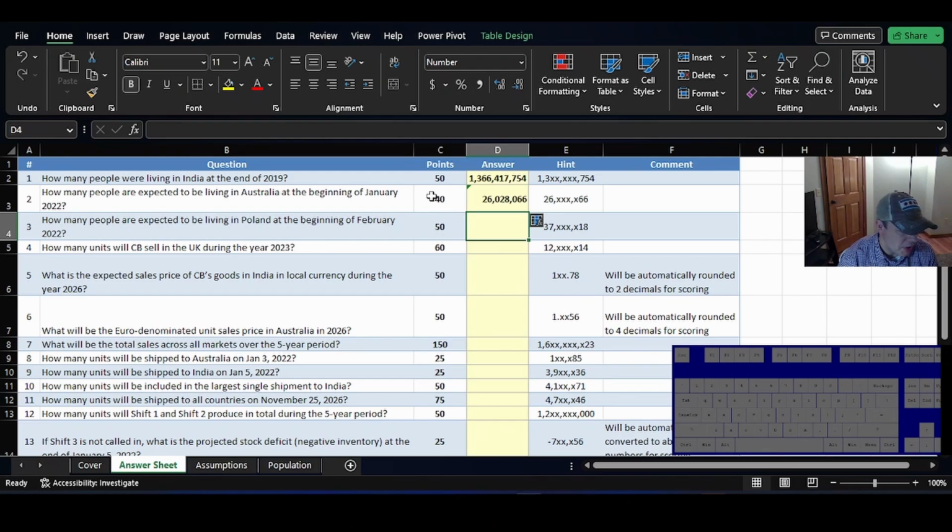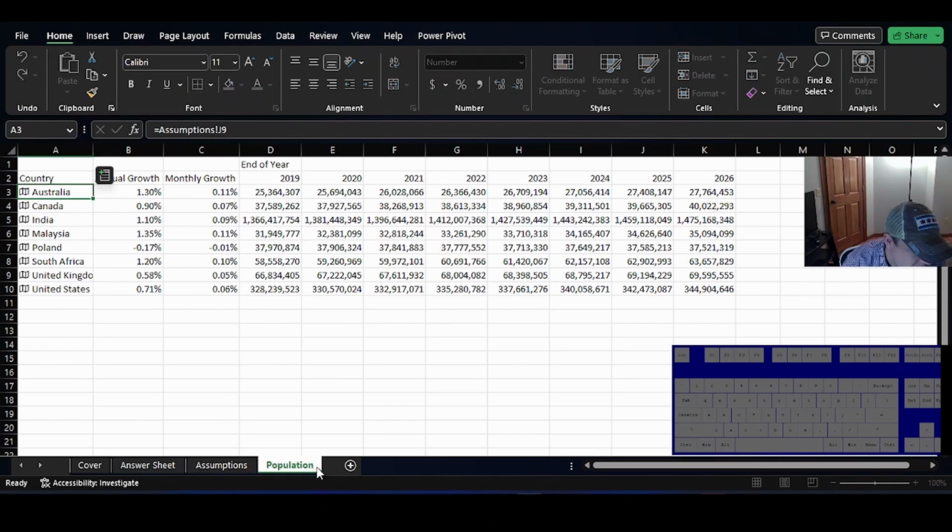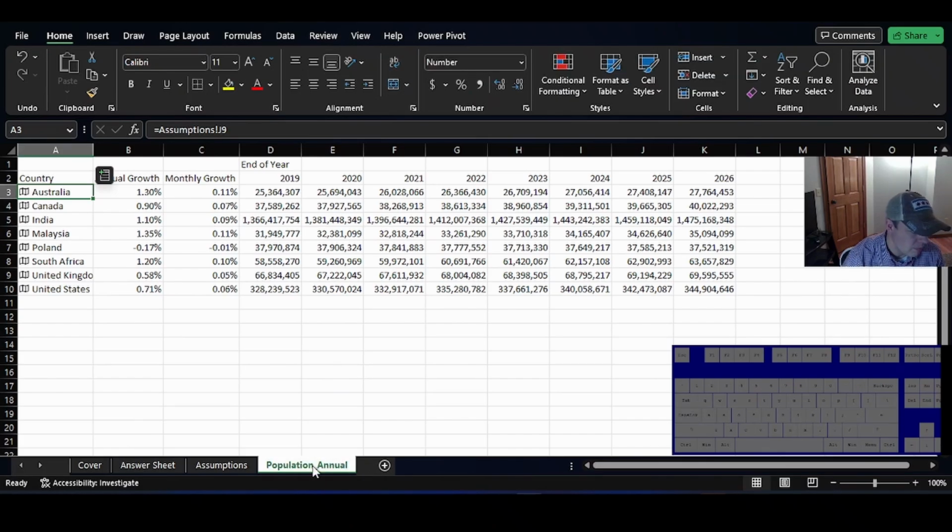Okay, so that's after January. So there's going to be a month of population increase, and that's what we're talking about here. So this is going to be the population. I'm going to call this annual, right? I'm wondering, let's do this by month.